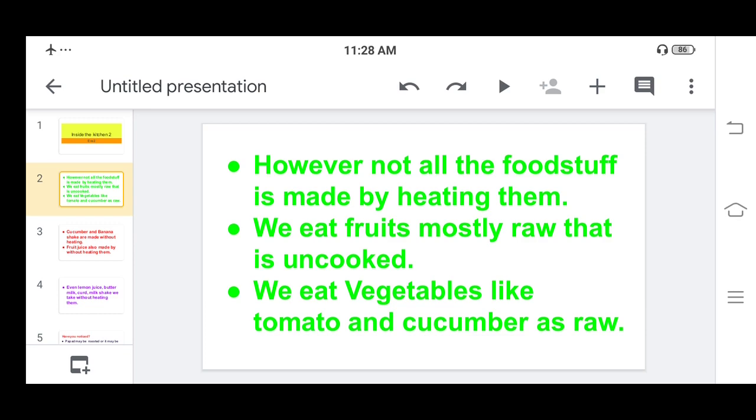Because if we cook the fruits, whatever nutrients are present in that fruit can go away. So we should eat the fruits raw, uncooked only. We eat vegetables, not only fruits. Some veggies also we can eat raw. Which are those? Like tomato. We can make tomato vegetable also, and we can eat tomato raw also. It is very healthy for us.